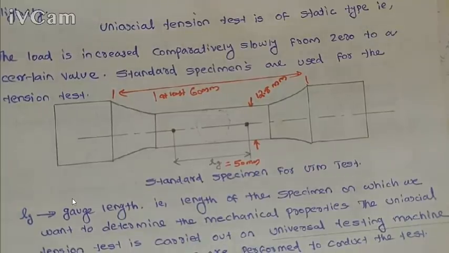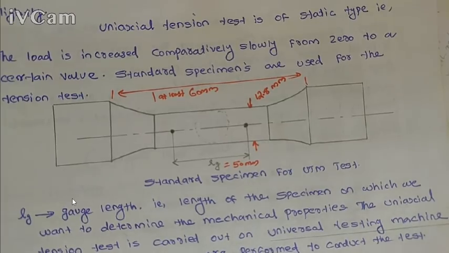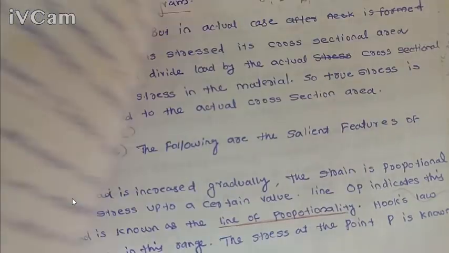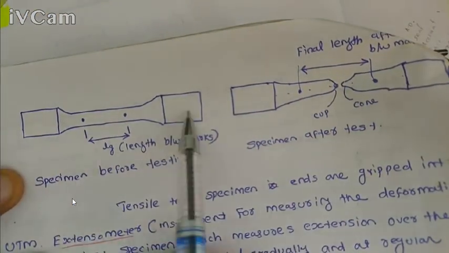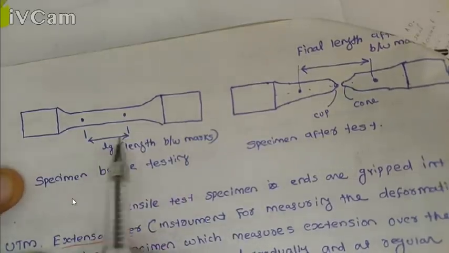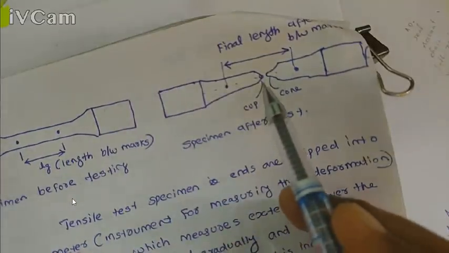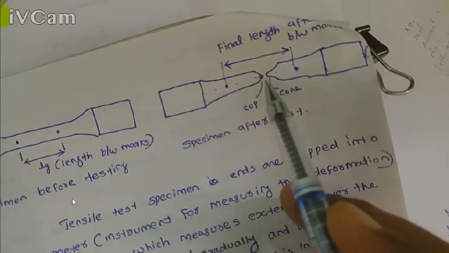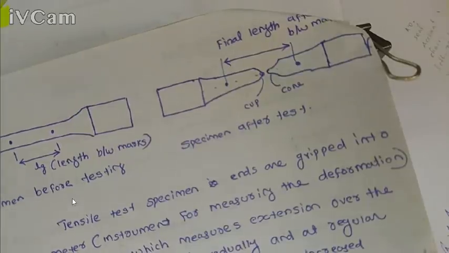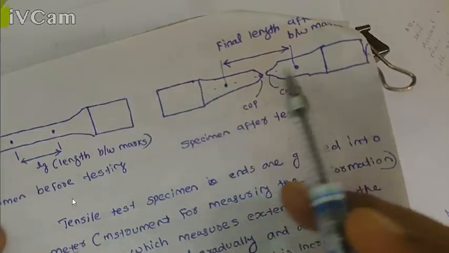So this is a standard specimen used in a UTM setup. And this is the specimen before failure and after failure. Here we can see in this standard specimen, this is the gauge length, and after failure we can see this is the fracture point, and here we can see a cup and cone type shape at the fracture point, and this is the final length between the same points.